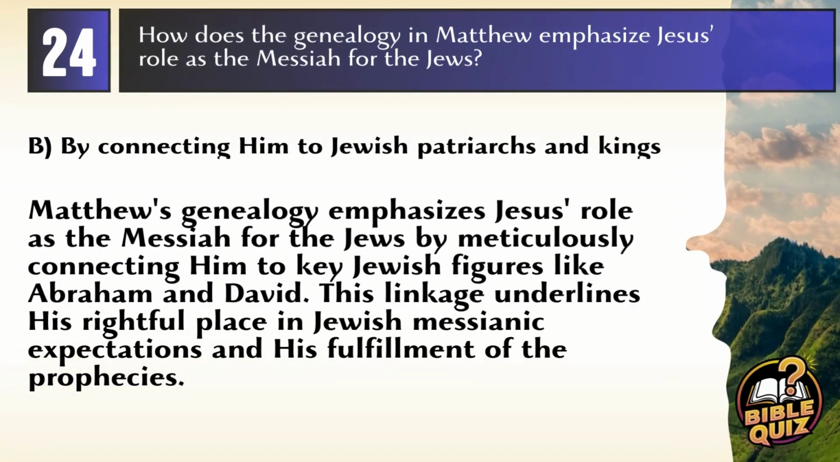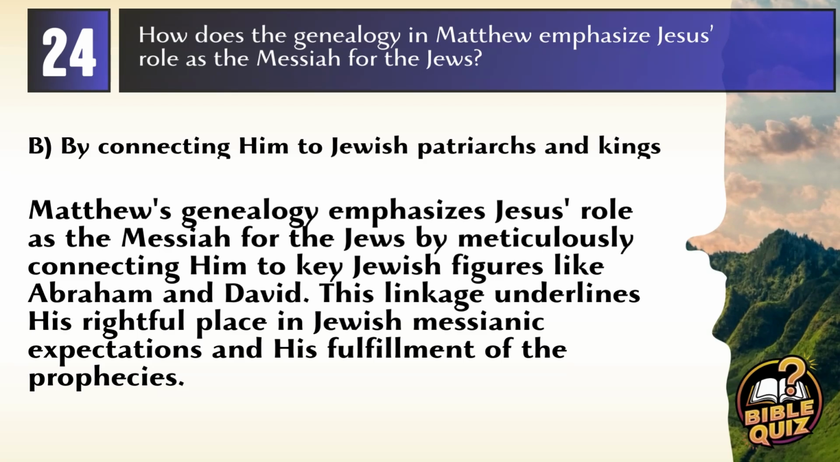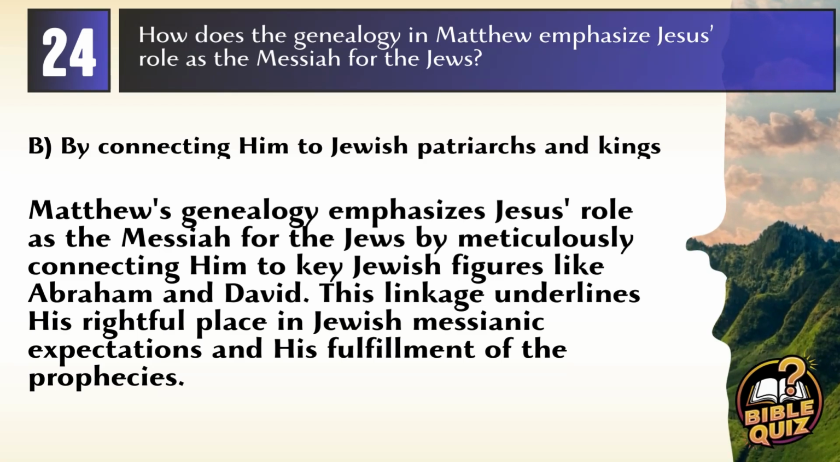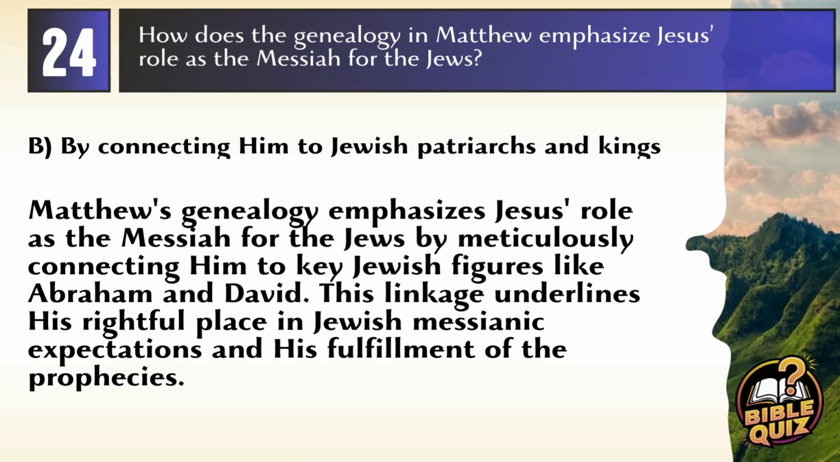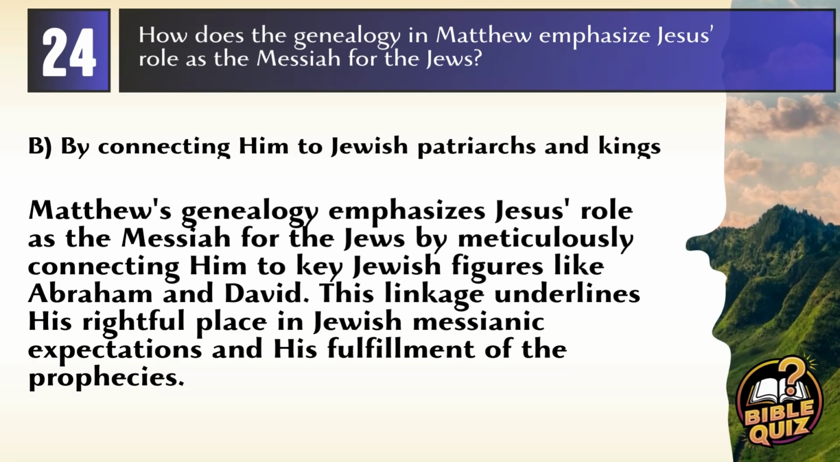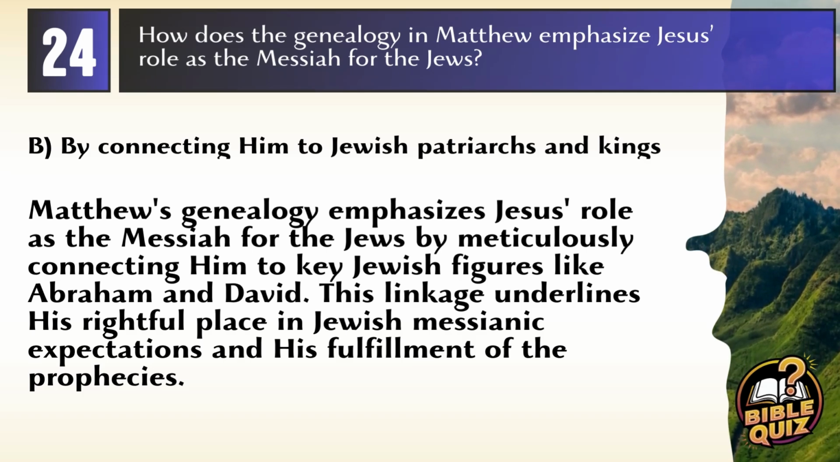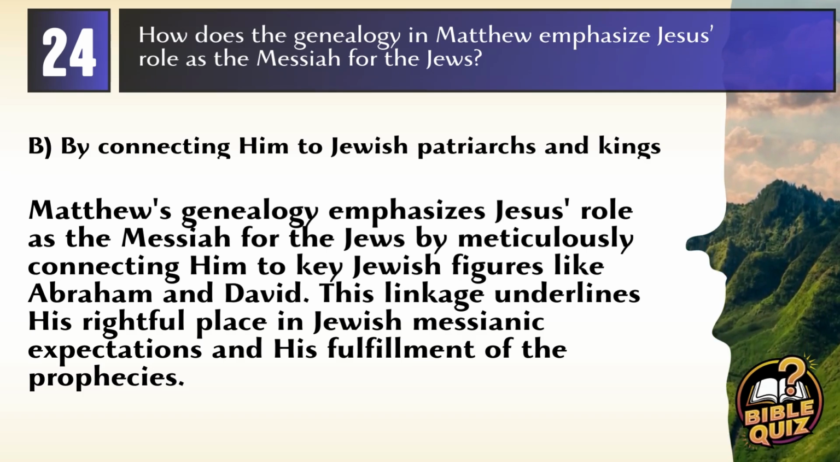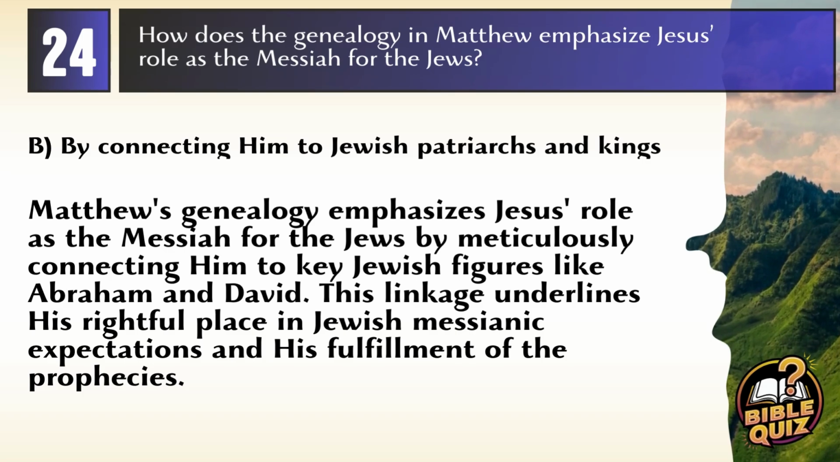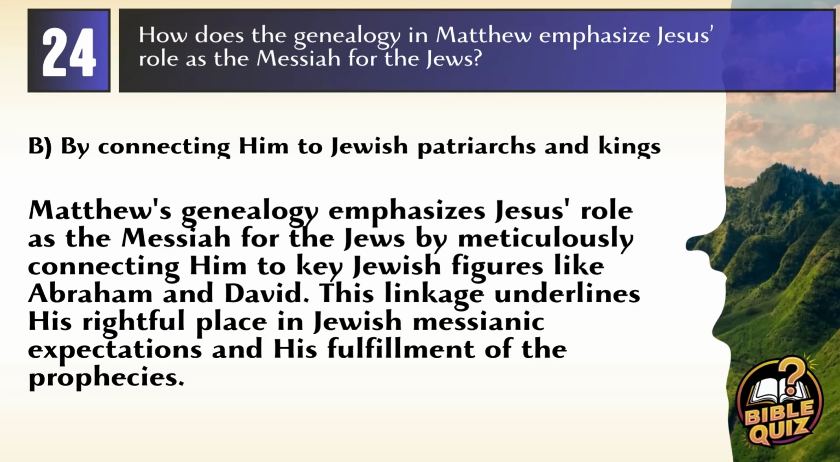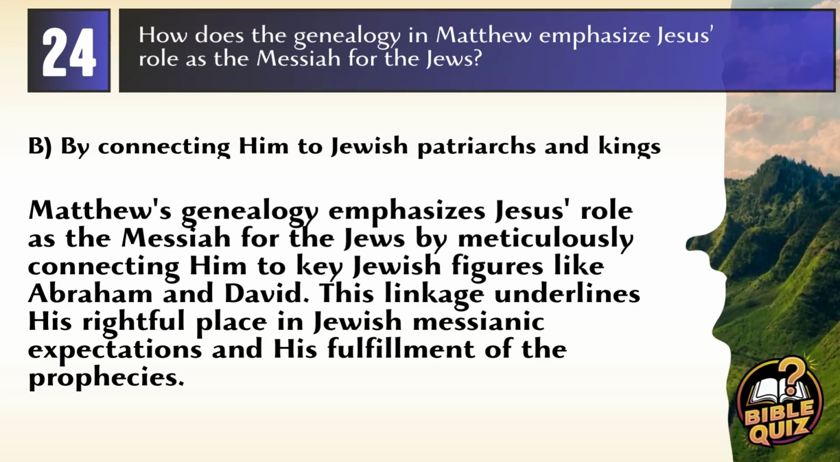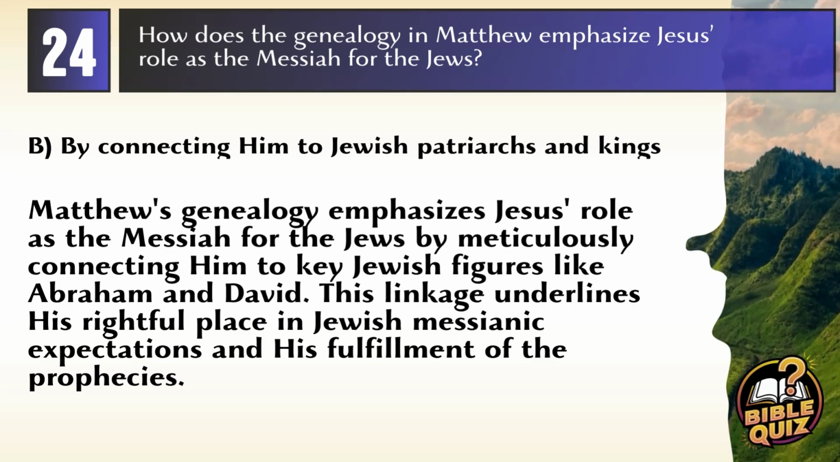Answer. B. By connecting him to Jewish patriarchs and kings. Explanation. Matthew's genealogy emphasizes Jesus' role as the Messiah for the Jews by meticulously connecting him to key Jewish figures like Abraham and David. This linkage underlines his rightful place in Jewish messianic expectations and his fulfillment of the prophecies.